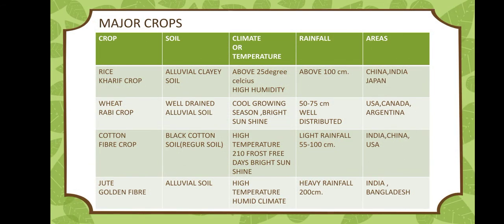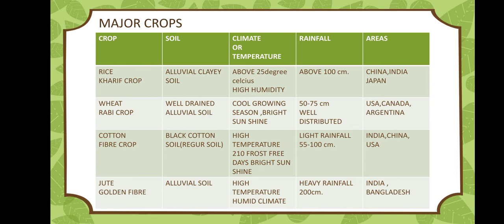To understand different major crops, let's have a look over the chart which may help you to learn. It is an easy way. Rice is a kharif crop. The soil required for its growing is alluvial clayey soil. Climate or temperature must be above 25 degrees Celsius and high humidity is the requirement. Rainfall must be above 100 cm and areas related to it are China, India, Japan.